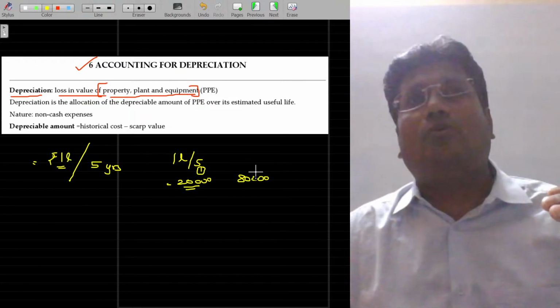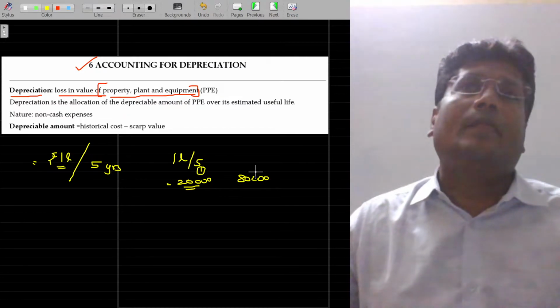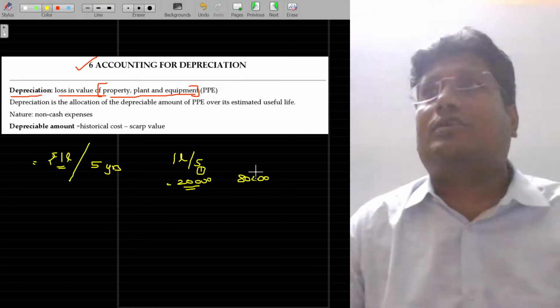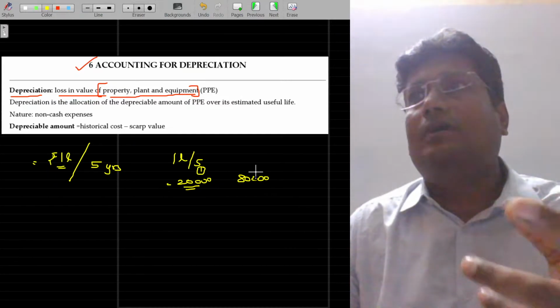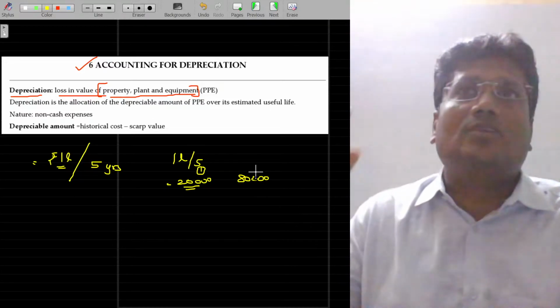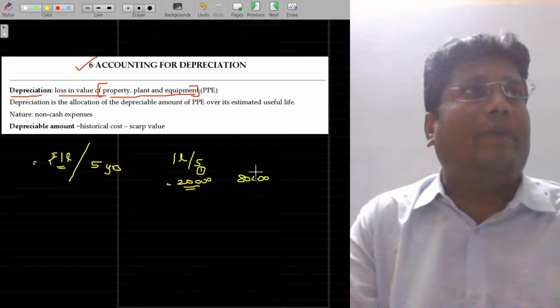See, this logic will be applicable for all. When you purchase 1 lakh rupees worth of stock, material for sale purpose, after selling around 80,000 rupees worth of stock, the remaining 20,000 worth of stock remains unsold. What you can do? The unsold stock of rupees 20,000 can be considered as an asset transferred to the balance sheet.